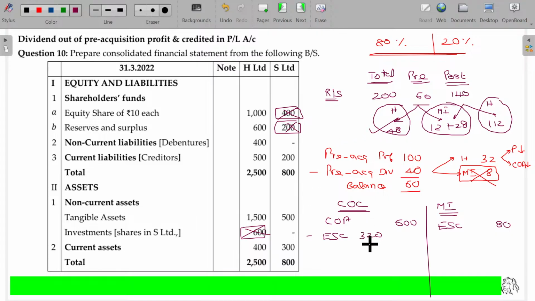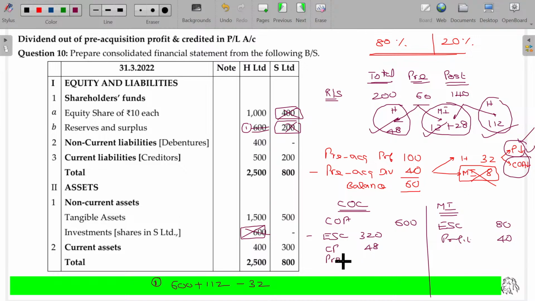And the capital profit 48, and profit for minority interest 40. Holding company's profit will be addable here. Add 112. And it should be adjusted for the wrong credit, so 32 should be subtracted from the cost of acquisition.